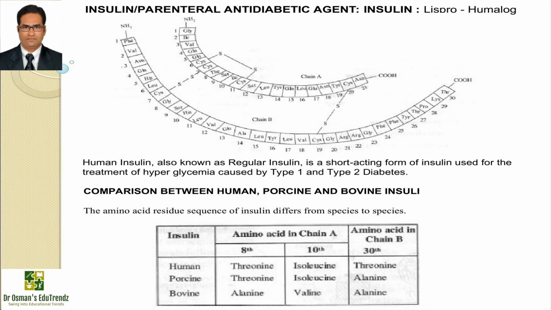Whereas if you see porcine insulin, the 8th amino acid in chain A will be threonine, the 10th amino acid in chain A will be isoleucine, but the 30th amino acid in chain B will be alanine. Now if we talk about bovine insulin, then the 8th amino acid in chain A will be alanine, the 10th amino acid in chain A will be valine, whereas the 30th amino acid in chain B will be alanine.